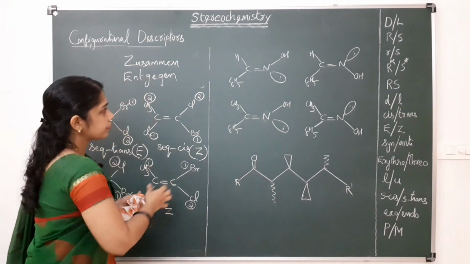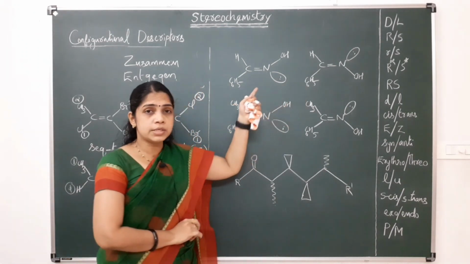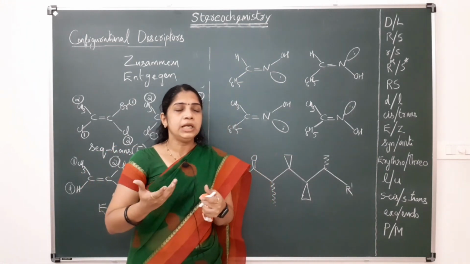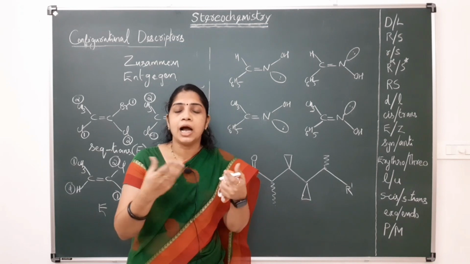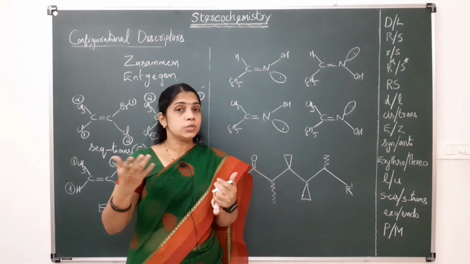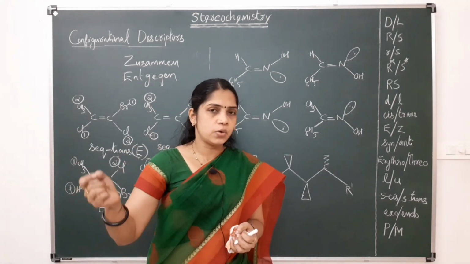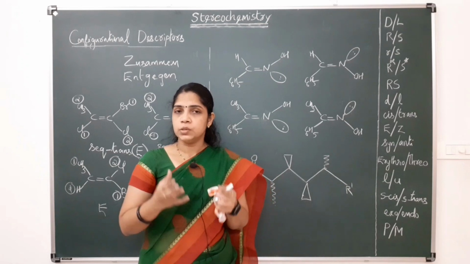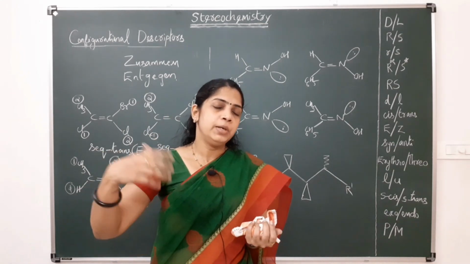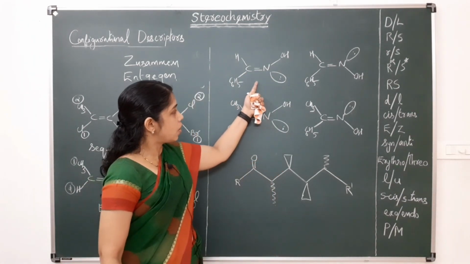Okay. Similarly, in the case of oximes. As you know, oximes are obtained by the reaction between carbonyl compounds like aldehydes and ketones with hydroxylamine. What is hydroxylamine? NH2OH, hydroxylamine. So aldehydes or ketones on reaction with hydroxylamine, what happens? Elimination of water happens and produces oxime. So this is oxime.